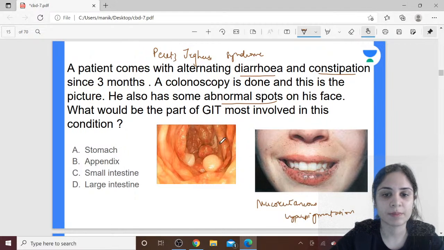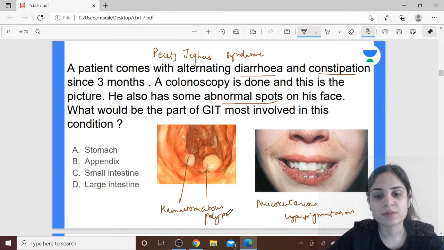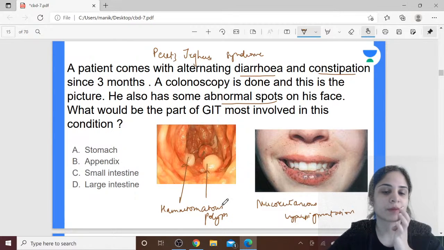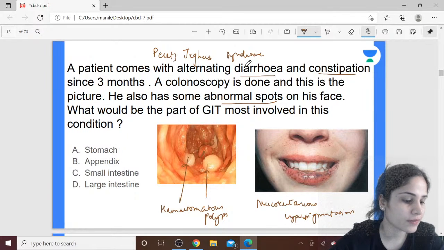And when you do a colonoscopy, what do you see over here? You can see the presence of these polyps. These are nothing but hamartomatous polyps that are seen in these patients. So hamartomatous polyps plus oral mucocutaneous hyperpigmentation, along with diarrhea and constipation, are seen in Peutz-Jeghers syndrome. Now, some of you have given the correct answer.